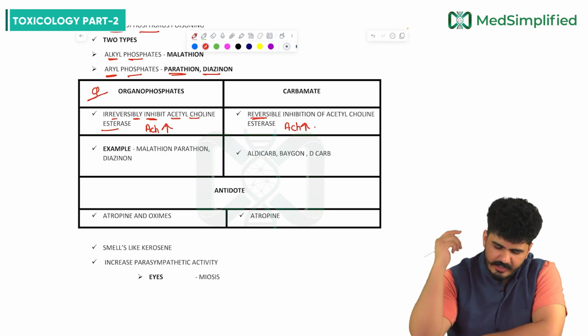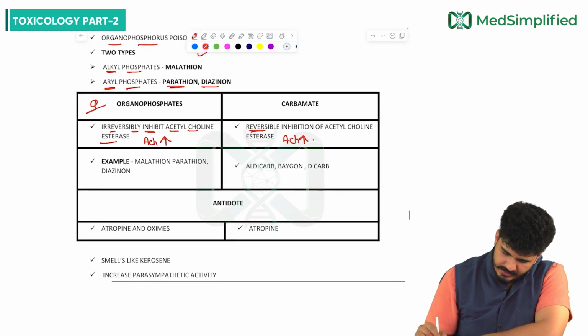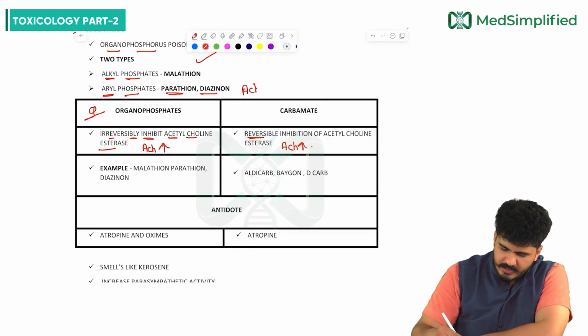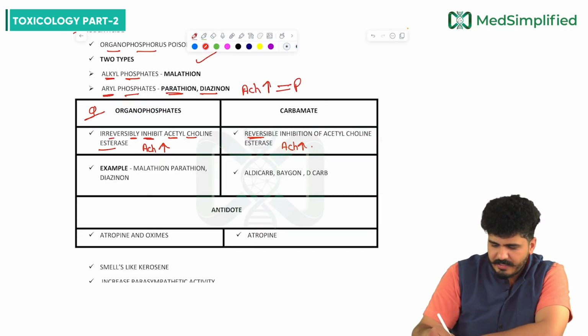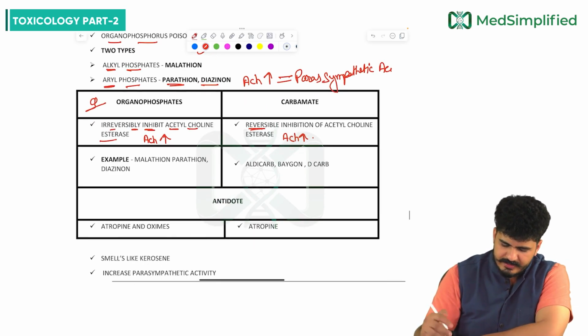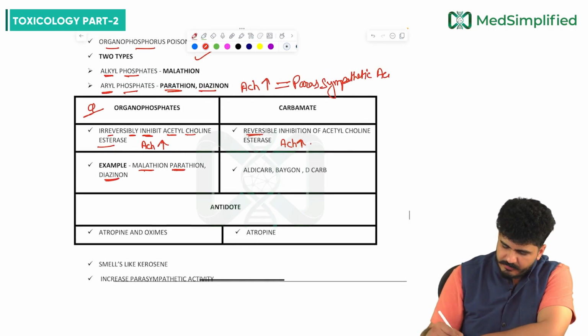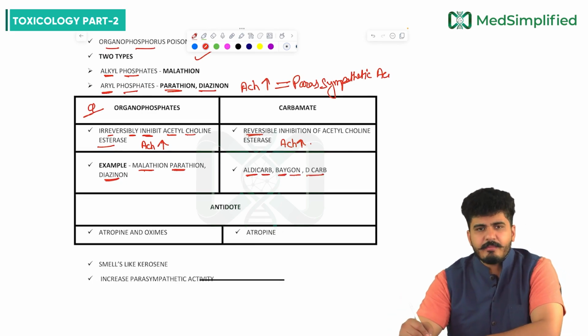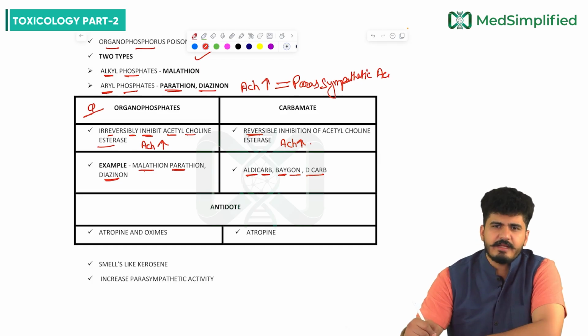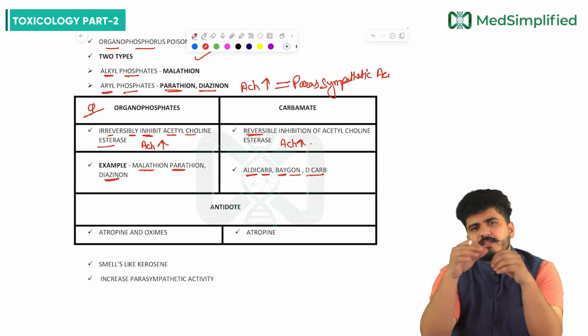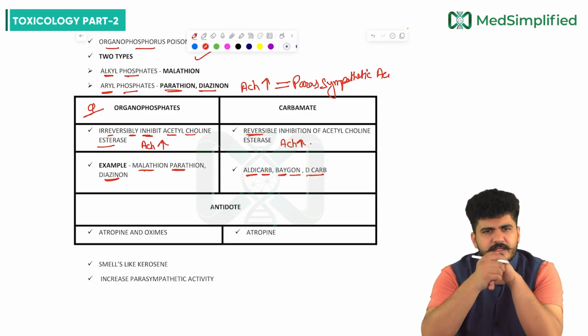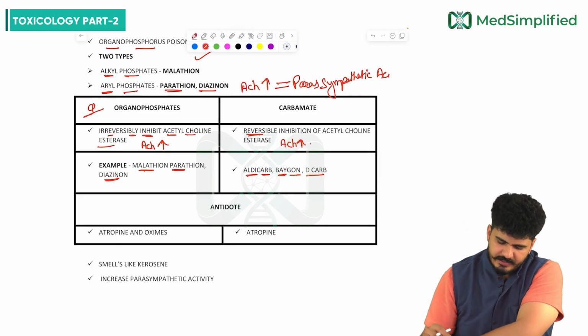Organophosphate will increase the acetylcholine. The moment acetylcholine is high, which activity will increase, my dear friends? Parasympathetic activity. Examples of organophosphate are malathion, parathion, diazinon. Carbamates are LD carb, bagon, D carb. These carbamates are reversible, but organophosphates are irreversible.